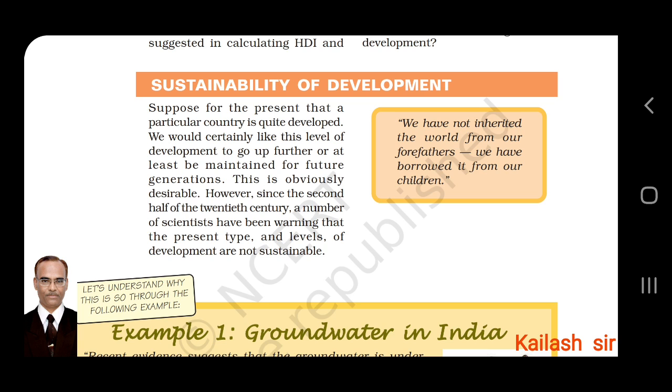Why is it told like that? Because here is the point of sustainability, that we have already used. Now it is our turn to keep some things safe, so that the same development or the resources should be available for the future generations. That is why it is told that we have borrowed it from our children. So we have to keep the things or development or resources safe for our children also to use.